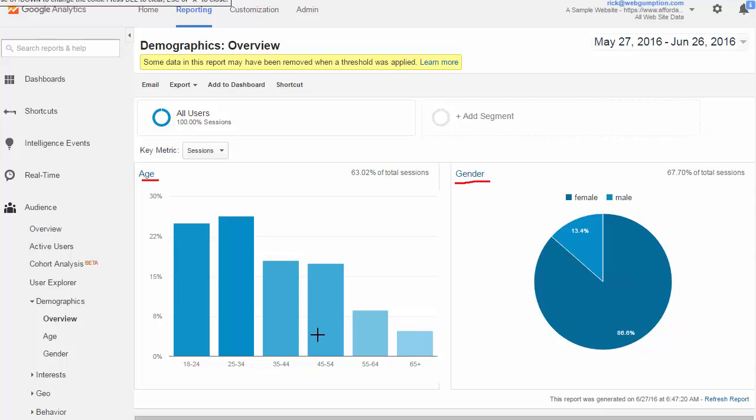Google Analytics breaks our age groups into about 6 different groups. From this chart, we can see the 25 to 34-year-olds are the most common age group, whereas 65 plus are the least common. On the gender side of things, we note that females account for about 86% of the traffic. Not a surprise, we're a makeup website. To get more details on each, we're going to jump into the specific age and gender reports.